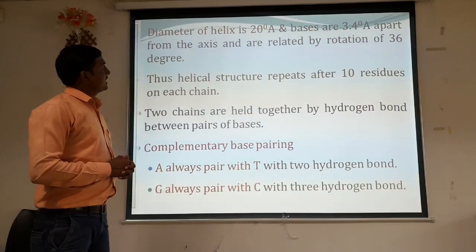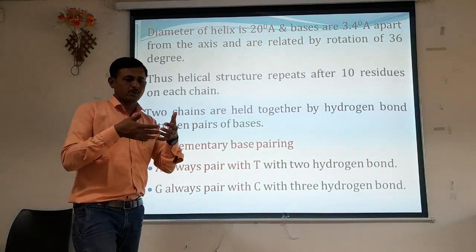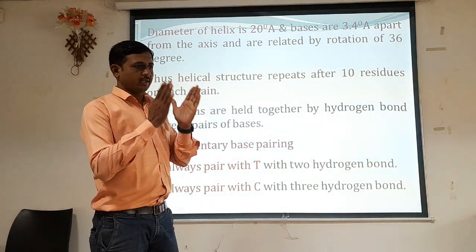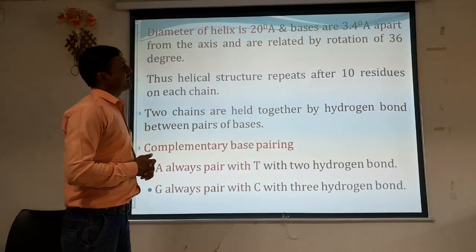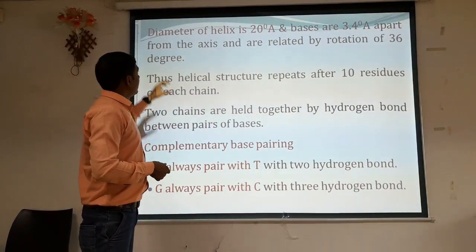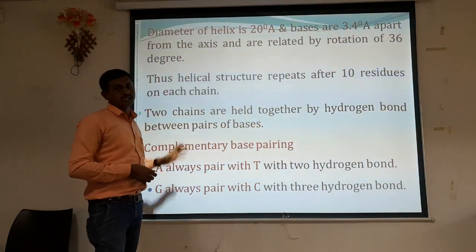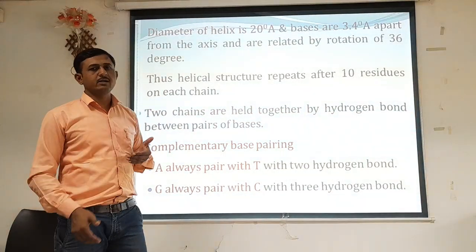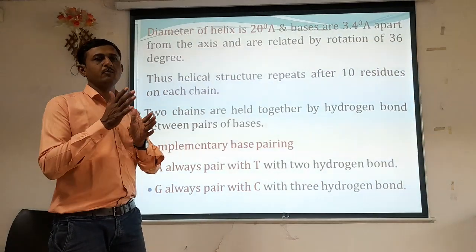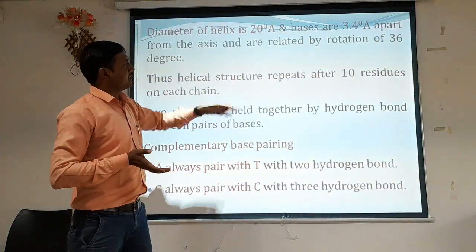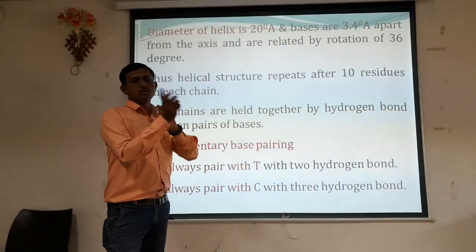The diameter of the helix is 20 angstrom. It is the diameter of that helix where nitrogenous bases form bonds with one another, and the complete diameter is 20 angstrom. The bases are 3.4 angstrom apart along the axis and are related by a rotation of 36 degrees. Continuous pairing is carried out, one nucleotide pairing with another, and the difference between one nucleotide and the adjacent nucleotide is 3.4 angstrom.